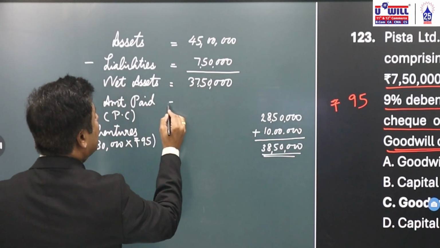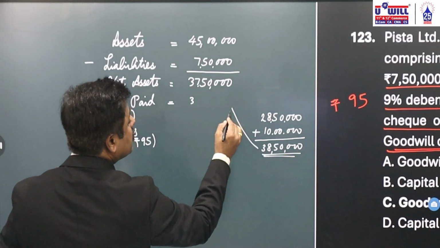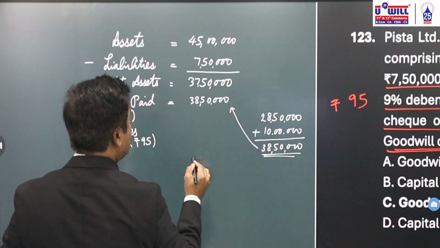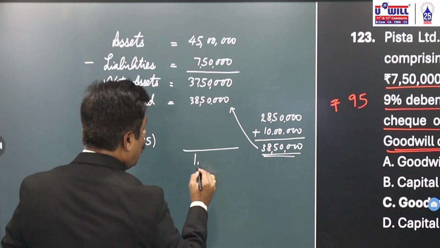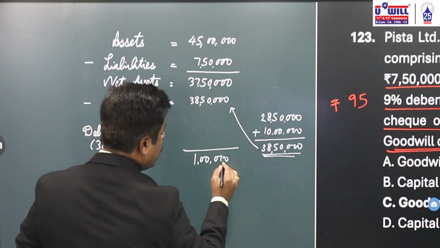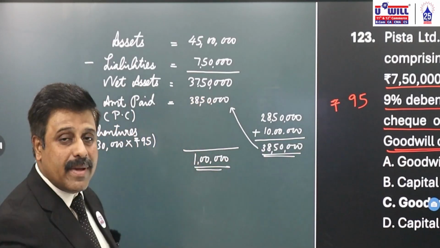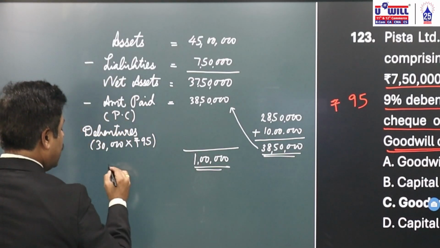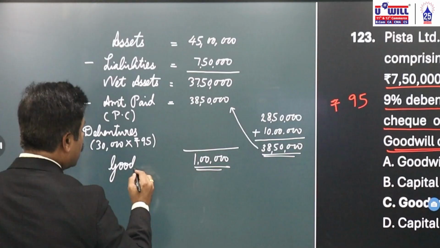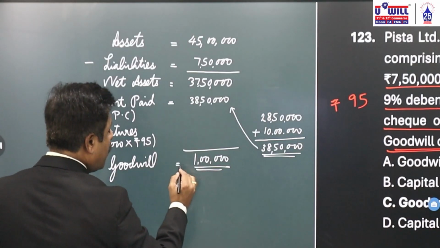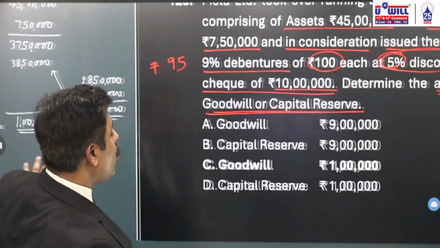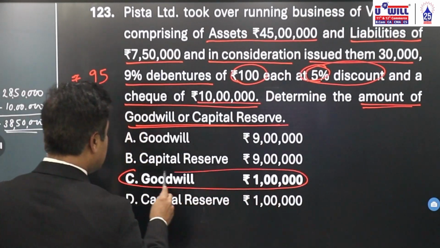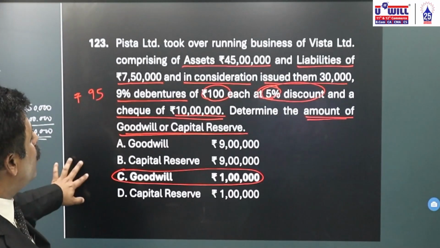Against 37,50,000, we are paying this amount, which is 38,50,000. Are we paying more or less? We are paying more. How much more are we paying? 1 lakh. More amount is always paid for goodwill. So what is the goodwill over here? 1 lakh. Option C will be your correct answer. Goodwill of 1 lakh. Okay, I hope everyone is clear with this.